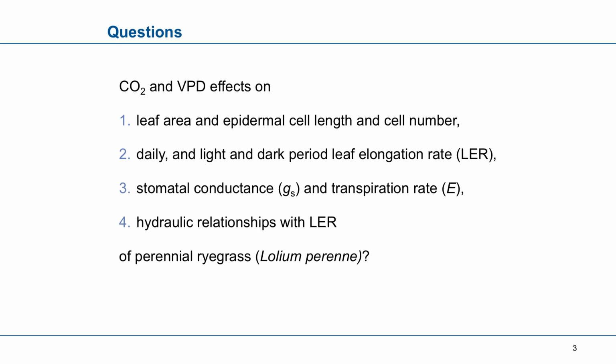And we performed this analysis on perennial ryegrass, which is a C3 grass, pretty common in temperate pastures, and it's important especially for forage reasons.